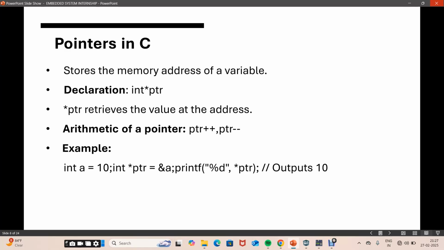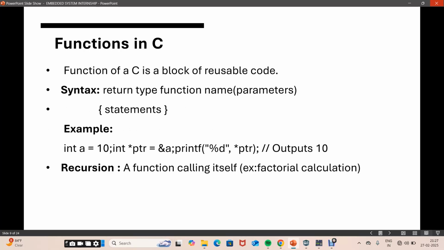Next is functions in C. Functions are reusable code. Functions make the code easy to manage. Like recursion, a function calling itself. For example, factorial calculation, where a function calls itself.